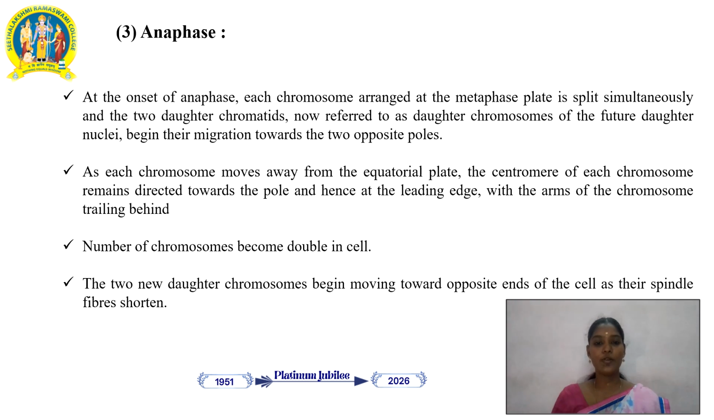So the number of chromosomes will be doubled in the cell. As the parent cell has a single centromere, the daughter cells will be segregated into two. So it will be doubled in the second phase of the mitotic division. The two new daughter chromosomes begin moving towards opposite ends of the cell as their spindle fibers shorten.